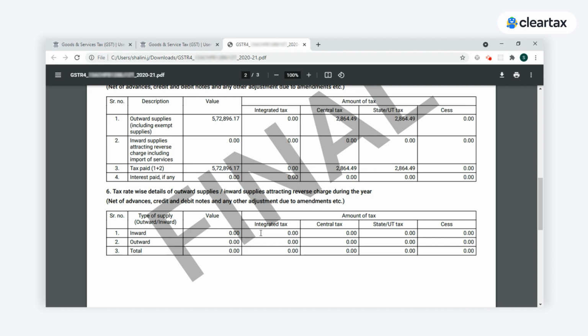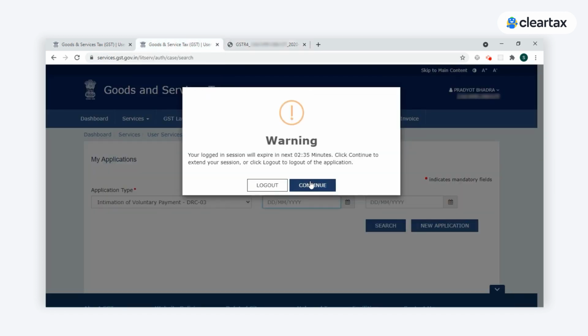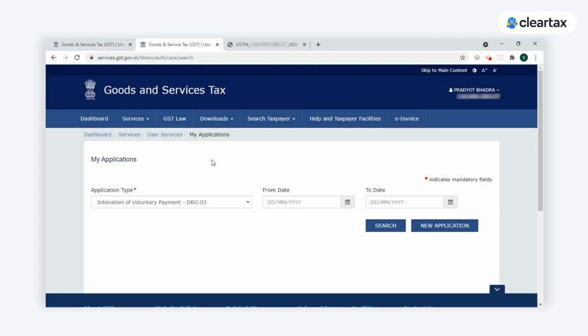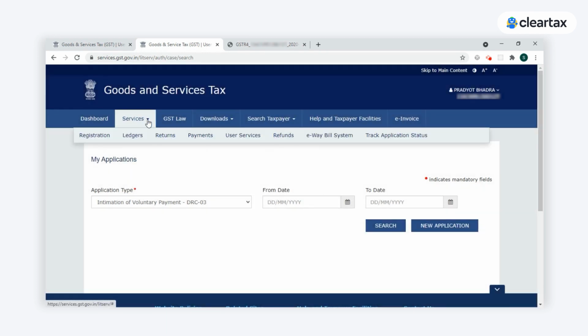If the taxpayer has already filed the GSTR 4 for the present year, then he should pay the taxes using the DRC 03 payment challan, where we can go through the payment via